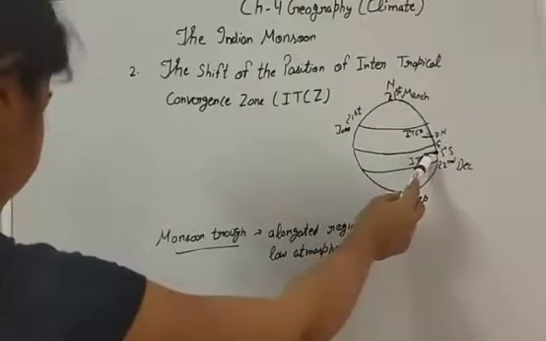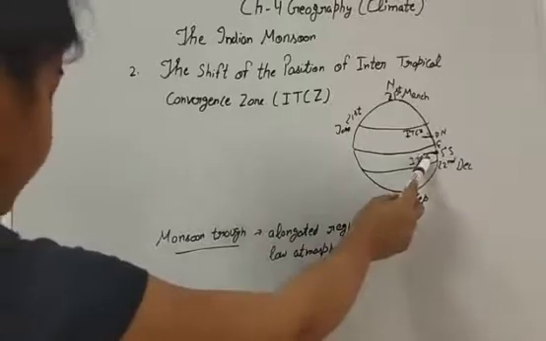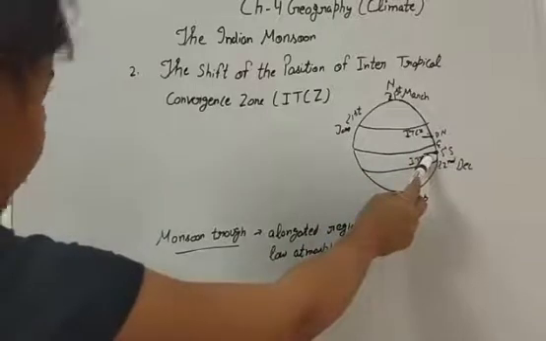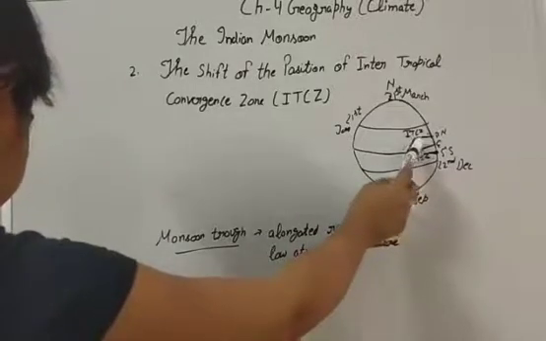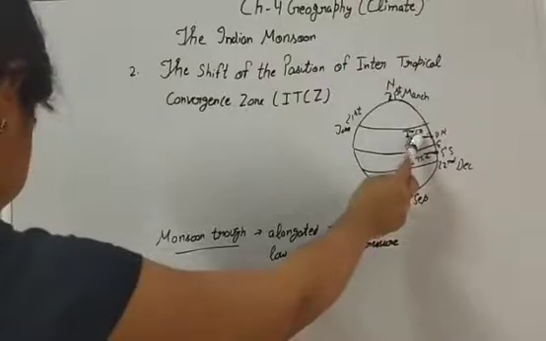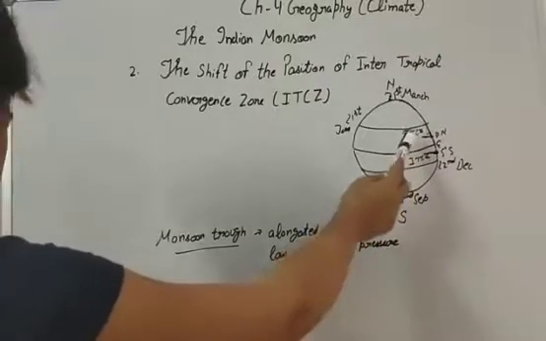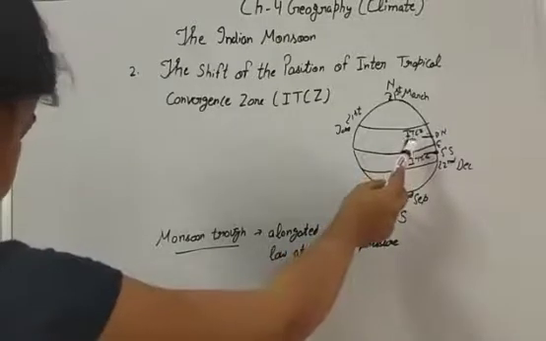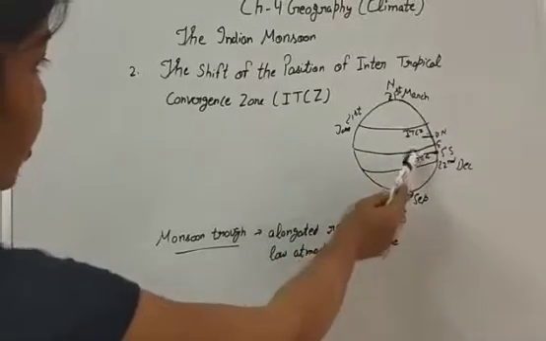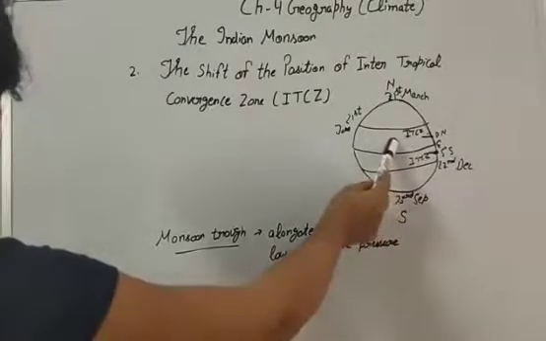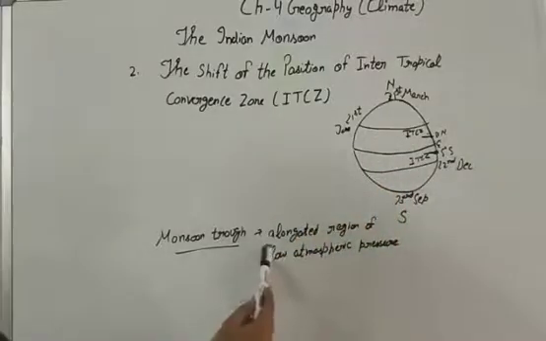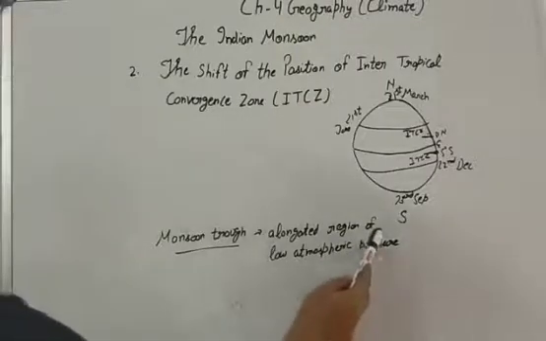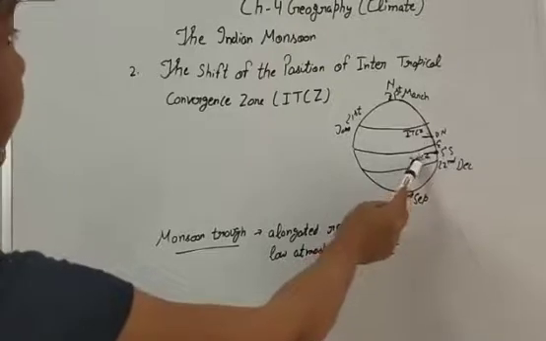So due to the apparent movement of the sun, the ITCZ shifts 5 degrees north during summer and 5 degrees south during winter, and pushes north to the Ganga basin, due to the differential heating and cooling of the Indian landmass and its surrounding water bodies during the monsoon season. This is known as the monsoon trough. It is an elongated region of low atmospheric pressure. Here it is referred to as the ITCZ.